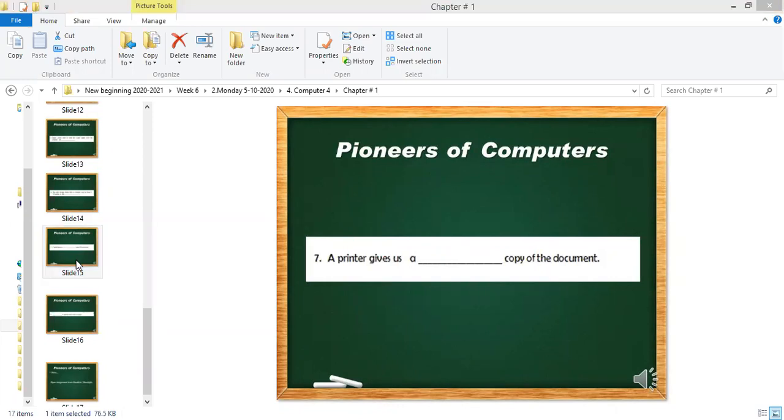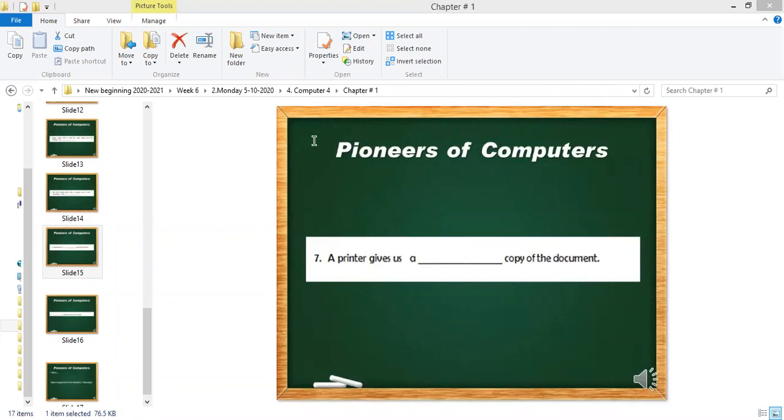Okay, who will say? Mohammad Hussain, will a printer give us a hard copy or a soft copy? Hard copy. Hard copy, yes. Mohammad Hussain is saying the right thing. It gives us a hard copy because it is printed, we can touch it. So it's a hard copy of the document. Printer gives us a hard copy. The answer for question number 7 is hard copy.